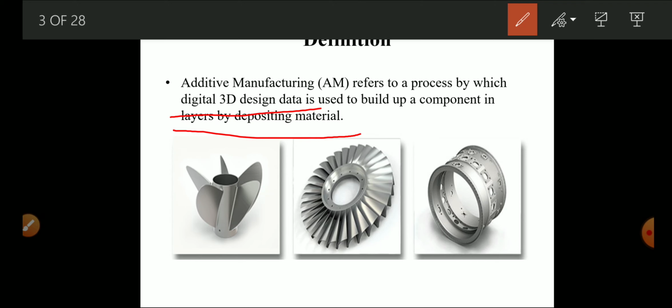That is, in the additive manufacturing process we design 3D data with the help of different types of design software, and this software commands an additive manufacturing machine, and the material is built up layer by layer, forming different components like a fan. This is a complex design, and this is also a complex design made with very high accuracy. That is, no wastage of materials in the additive manufacturing process.